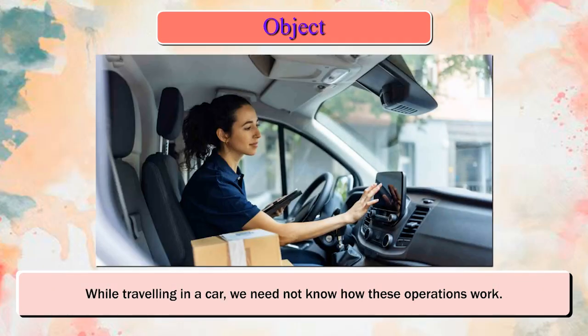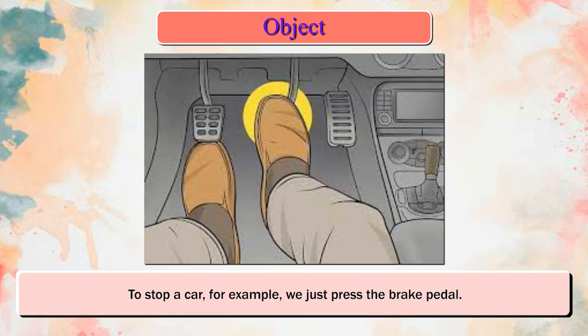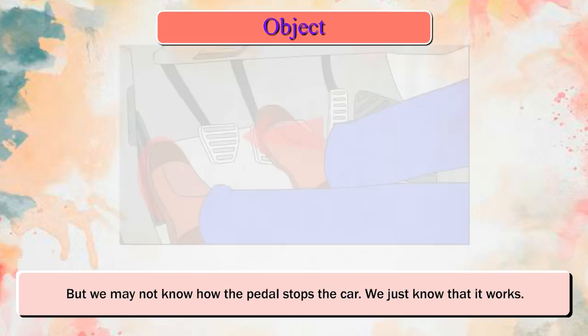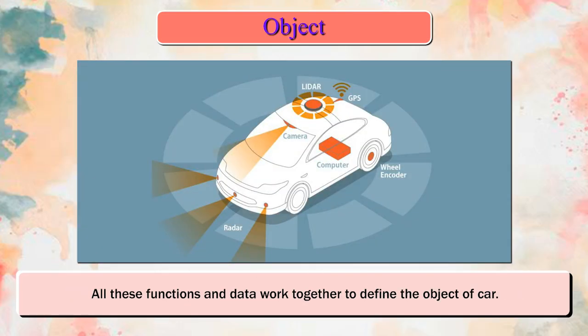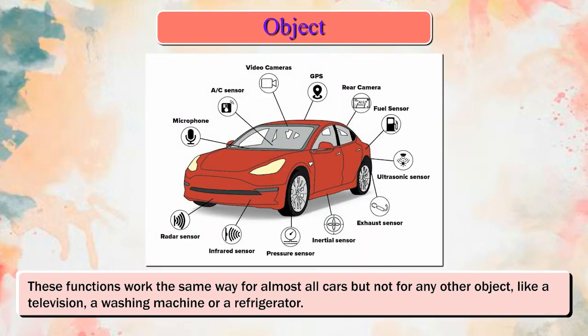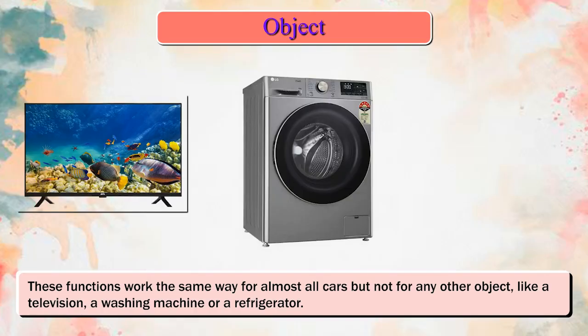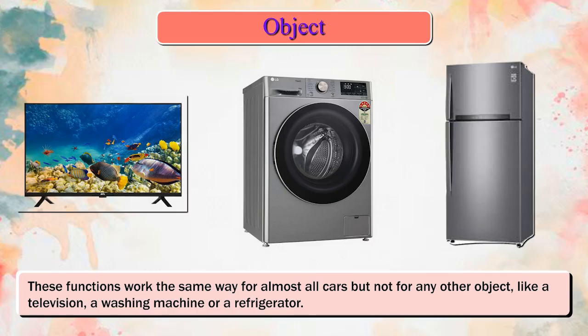While traveling in a car, we need not know how these operations work. To stop a car, for example, we just press the brake pedal. But we may not know how the pedal stops the car. We just know that it works. All these functions and data work together to define the object of car. These functions work the same way for almost all cars but not for any other object, like a television, a washing machine, or a refrigerator.